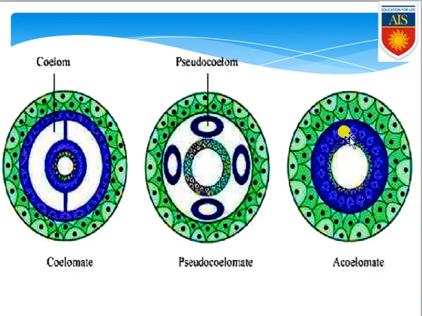So you can see here, in between ectoderm and endoderm, there is no other cavity present. For that reason, this is the body plan, or the type of structure, which you can see in case of acoelomate organisms.